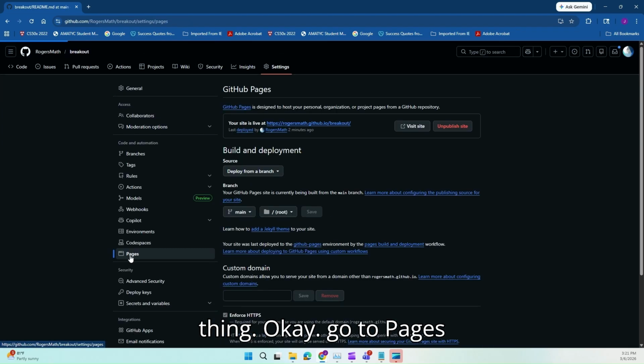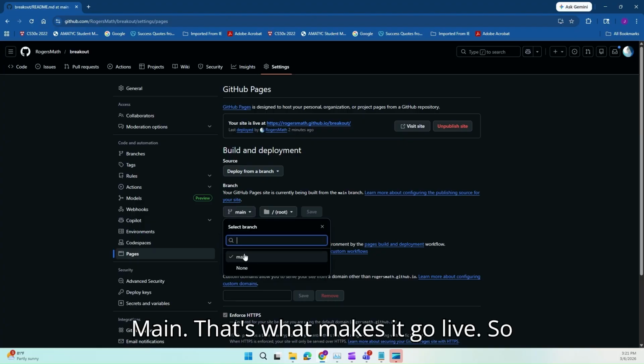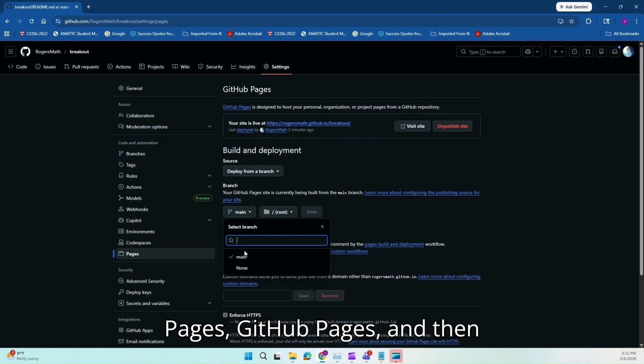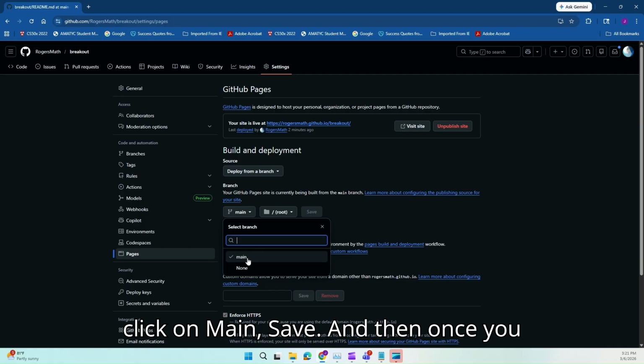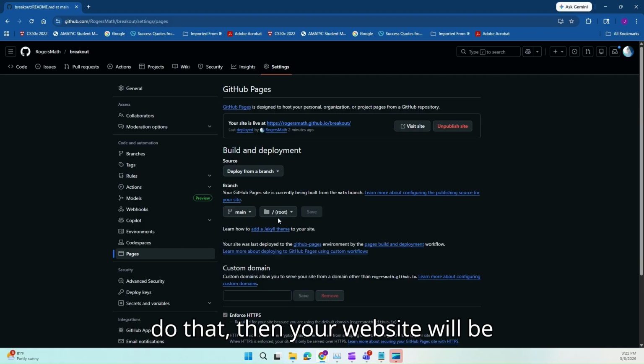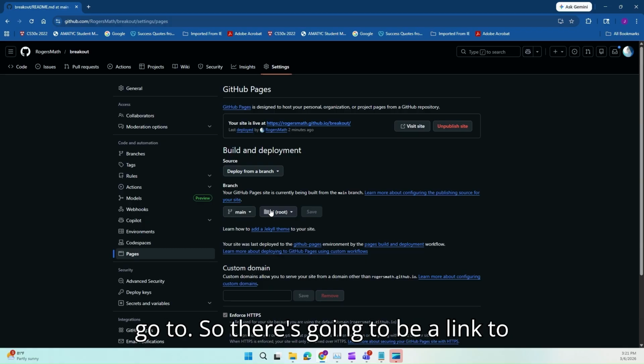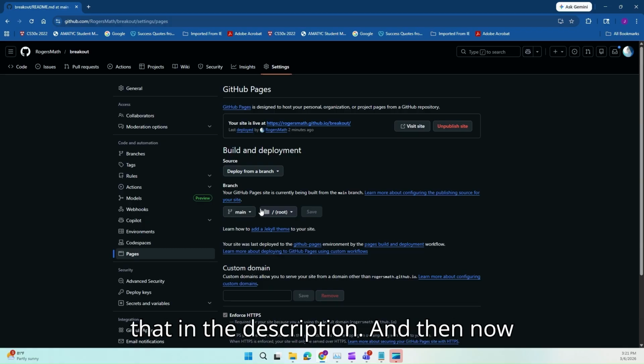Okay, you're going to go to Pages, and you're going to click on Main. That's what makes it go live. So you click on Settings, and then go to Pages, GitHub Pages, and then click on Main, Save. And then once you do that, your website will be available for other people to be able to go to. So there's going to be a link to that in the description.